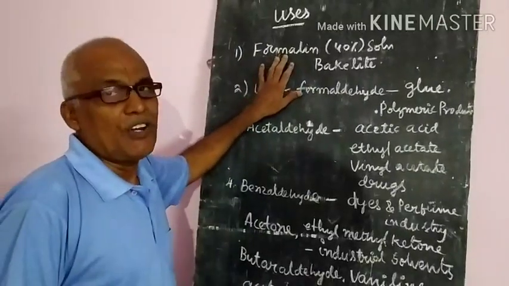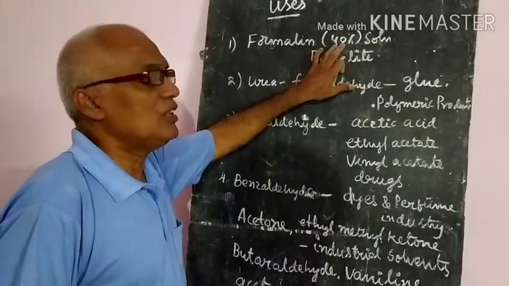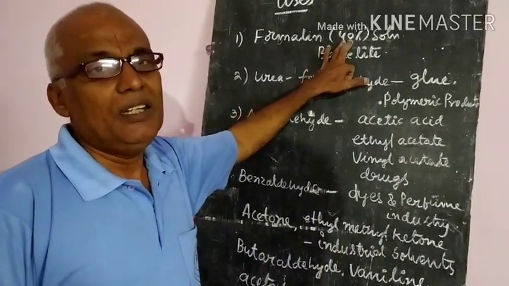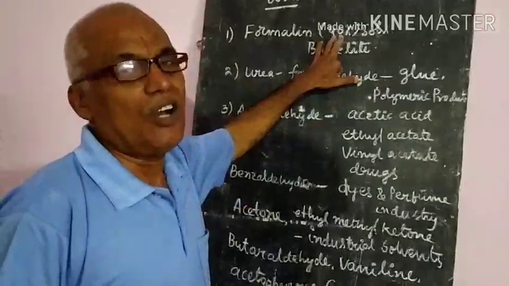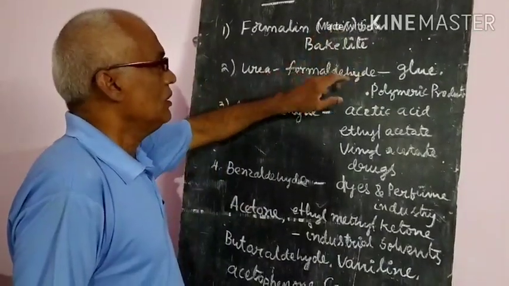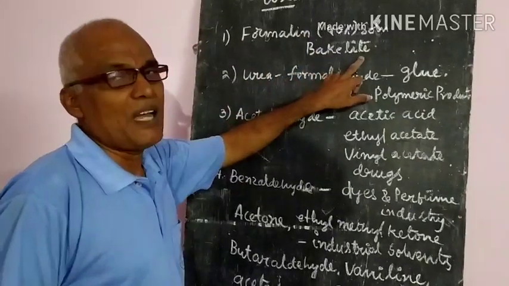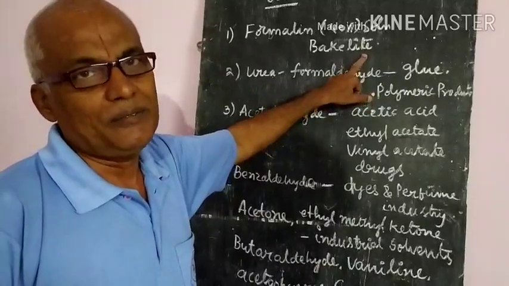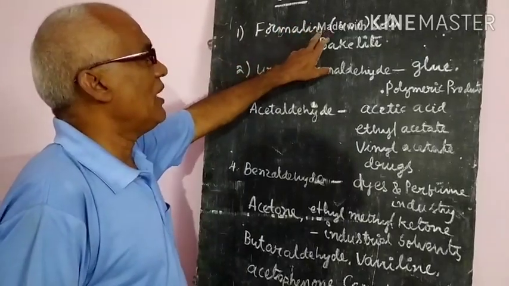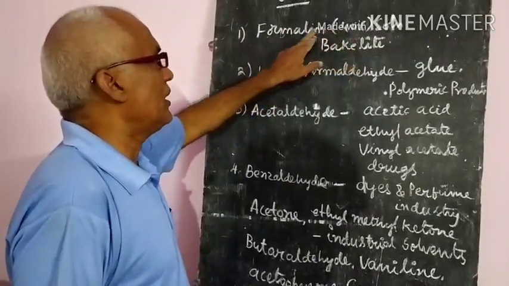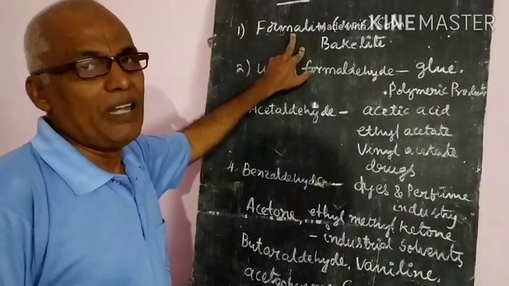A 40% formaldehyde solution is called formalin, which is used in the biological laboratory to store animals and specimens. It is also useful in the preparation of a hard plastic called bakelite, which is a formaldehyde product.